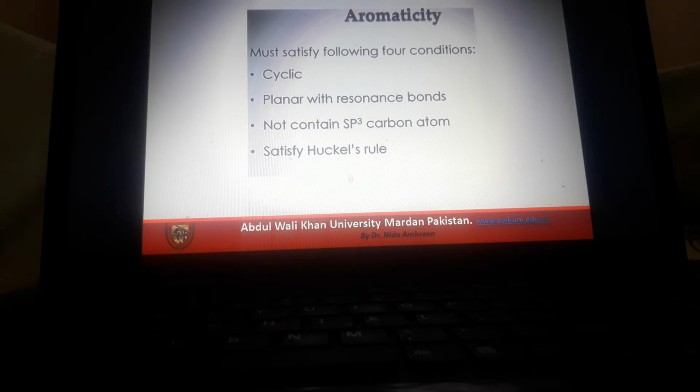Number one, it should be cyclic. It must be cyclic. Number two, planar with resonance bonds. Number three, the compound should not contain any sp3 carbon atom. And the fourth one, the most important one, is that it should satisfy the Huckel rule. Now I will explain how these should be followed.